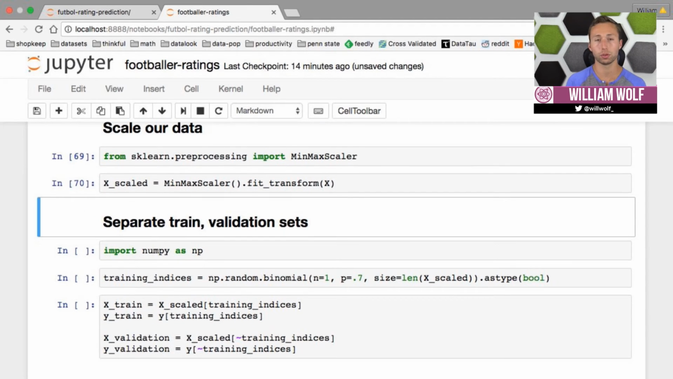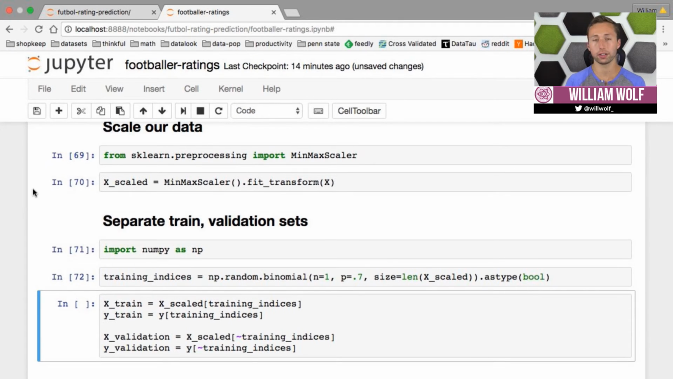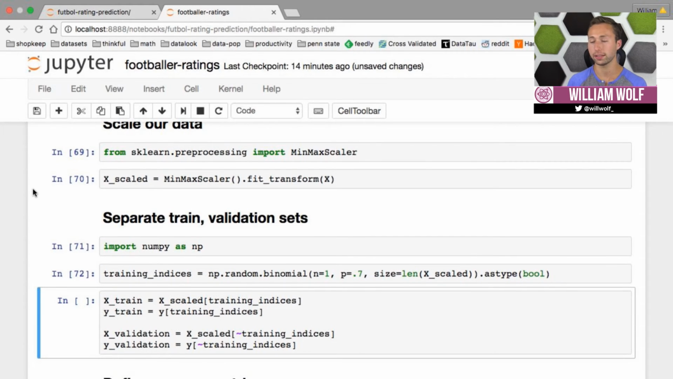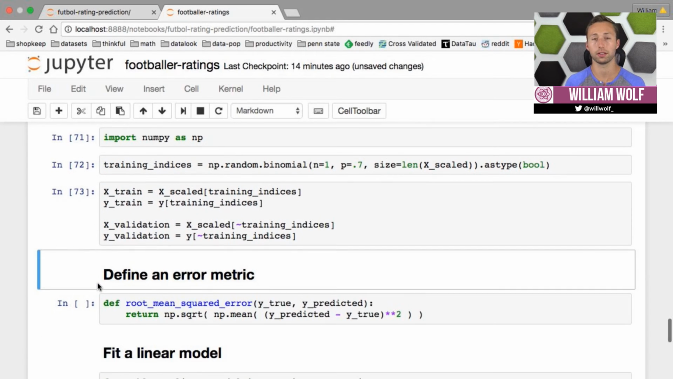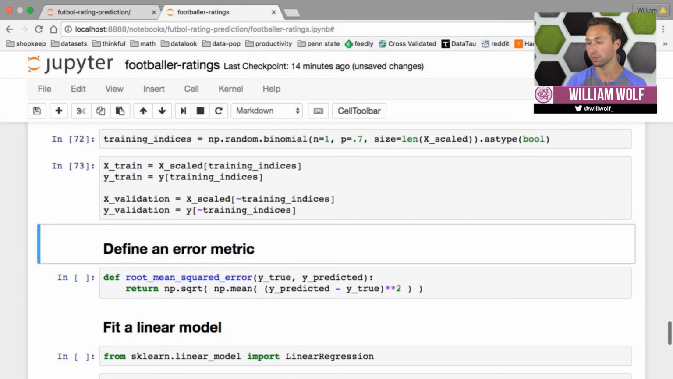And so the next thing we'll do, of course, is separate our train and validation sets so we can have a simple cross-validation procedure or framework. We'll manually create a Boolean index separating our training set and our validation set. And so we'll say 70% of our observations should be for training, the other 30% for validation, to assess the performance of our model before actually predicting on real data on those future footballers.